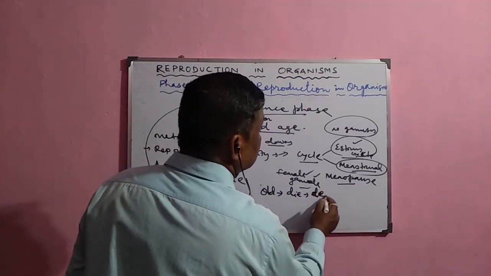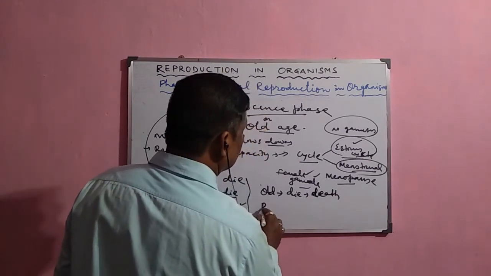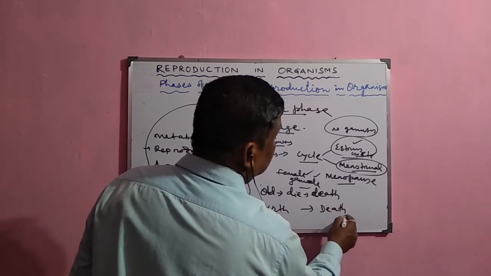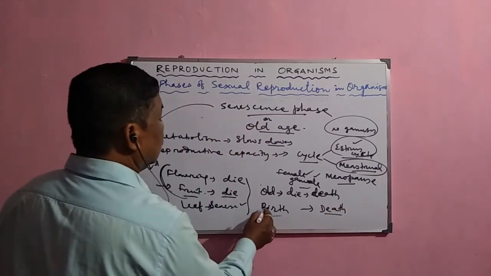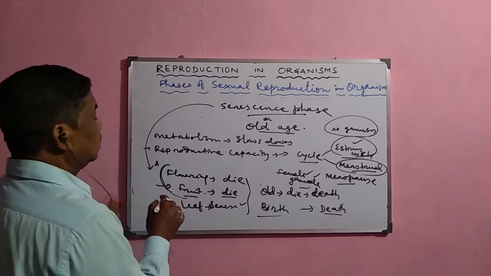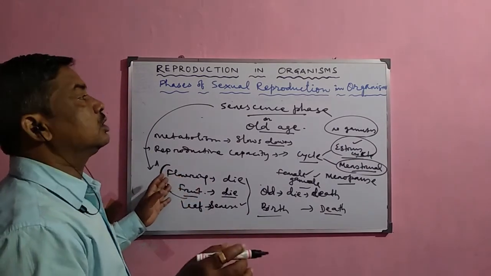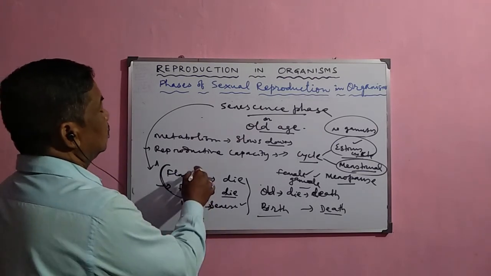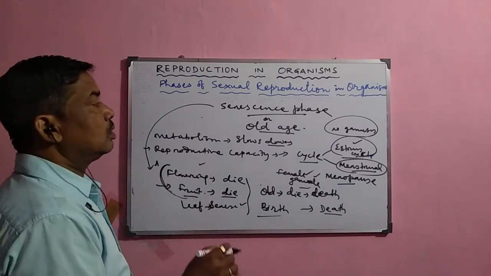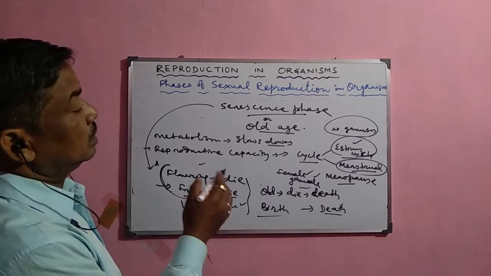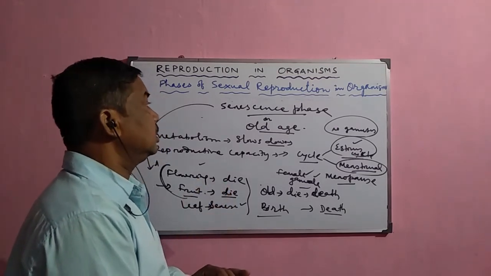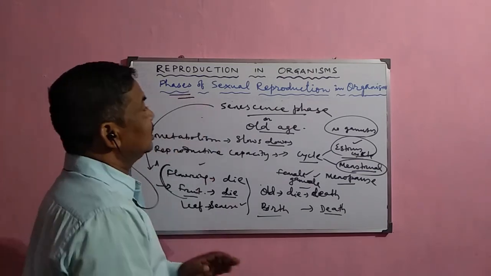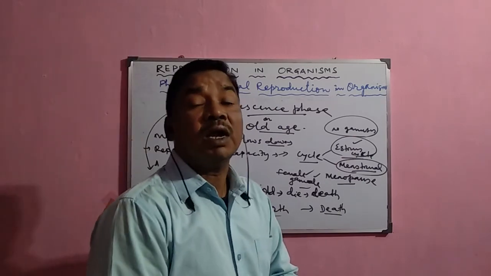So in animals, the start is birth and the end is death. But in plants, complete death occurs only sometimes; there is partial senescence, like leaf senescence and stem senescence, and the whole plant does not die simultaneously. But in animals, the whole animal dies at a time. So these are the different phases of sexual reproduction in organisms, both plants and animals.